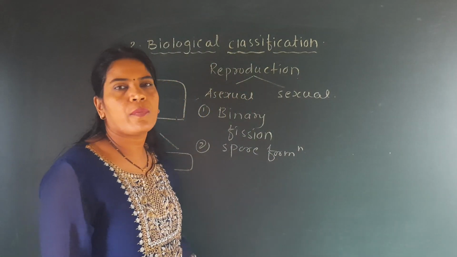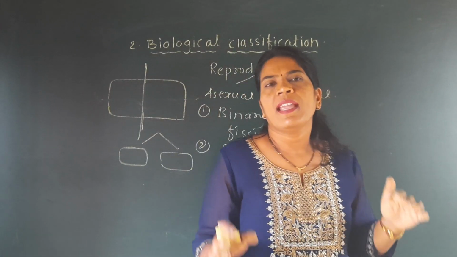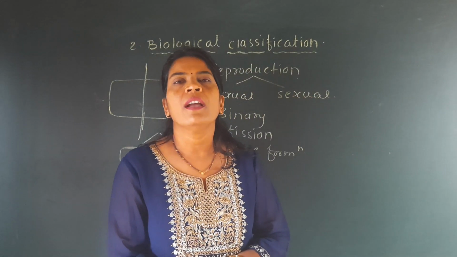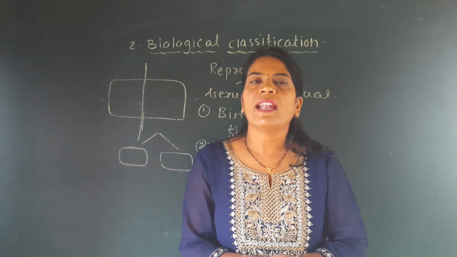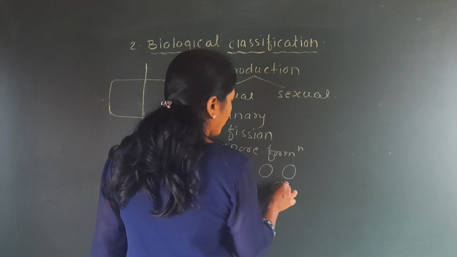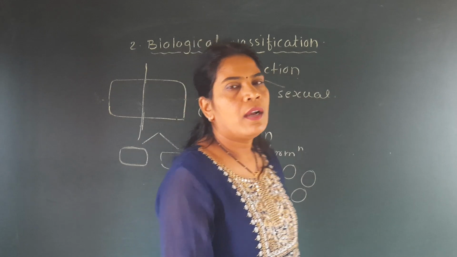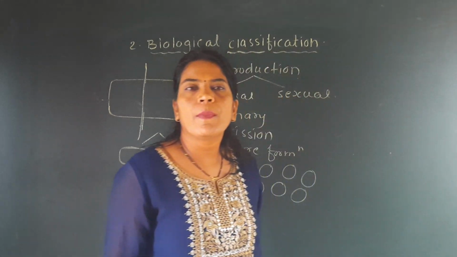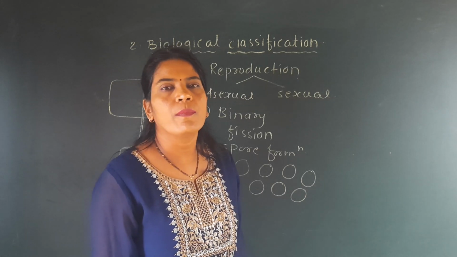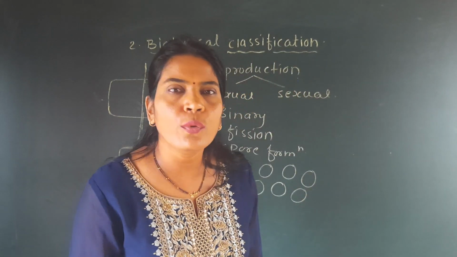The second type is spore formation. What is meant by spore formation? During adverse or unfavorable environmental conditions, these bacteria avoid that condition by producing small spores. After the unfavorable condition finishes and the favorable condition comes, these spores germinate and again form new bacteria.